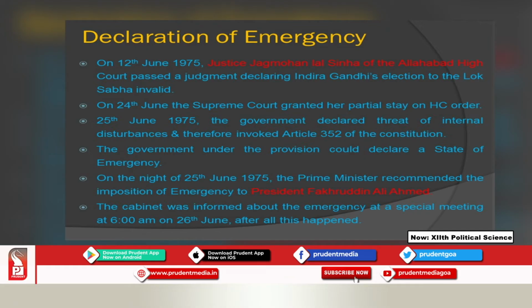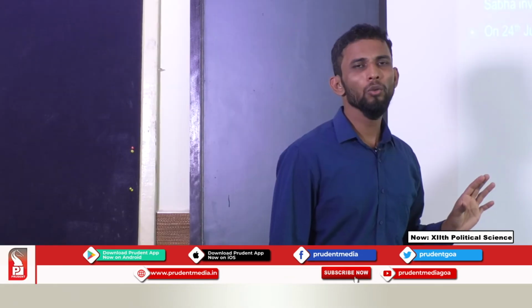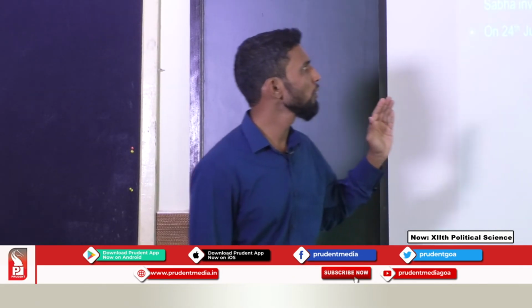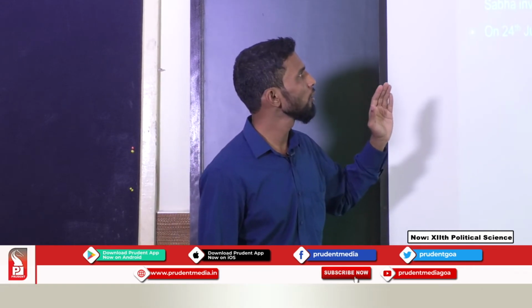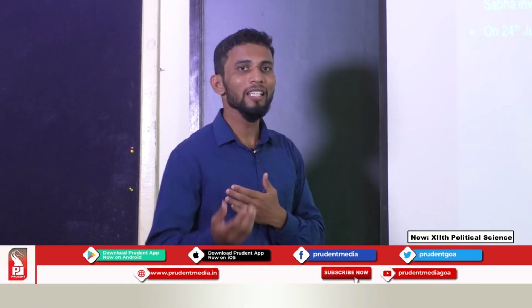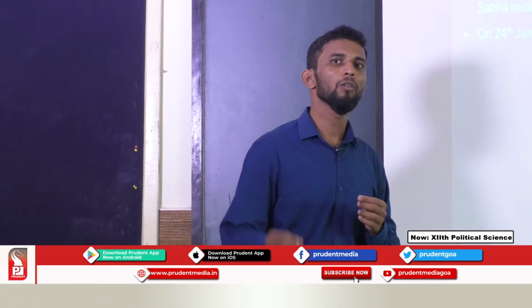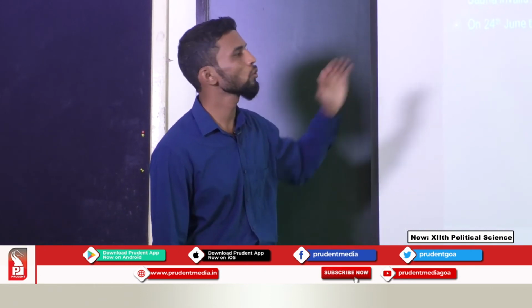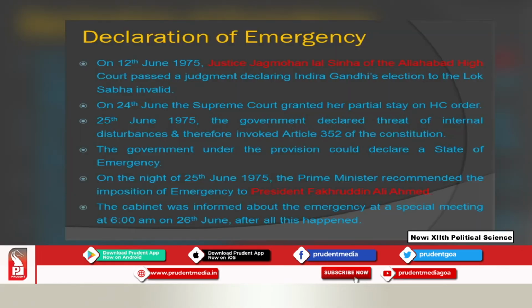And on 24th June, the Supreme Court granted her a partial stay on the High Court order. So, after Indira Gandhi's election was declared invalid, she went to the Supreme Court. The Supreme Court partially granted her a stay on the High Court order.